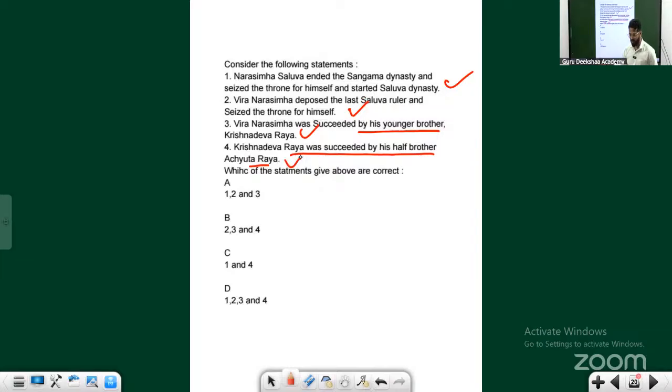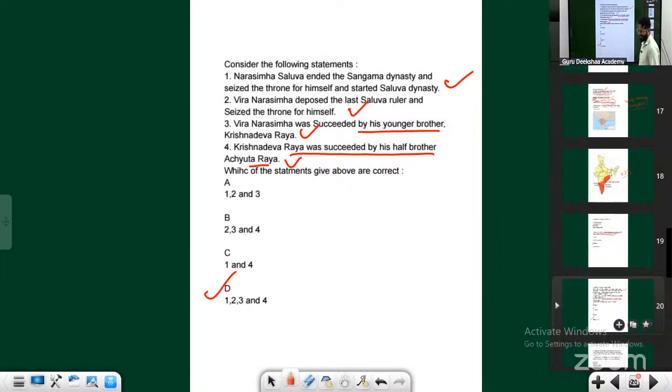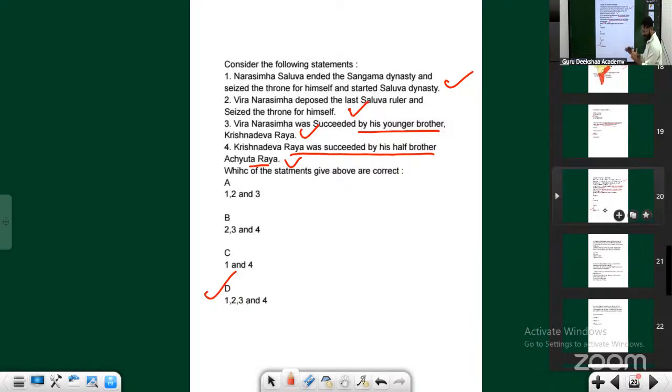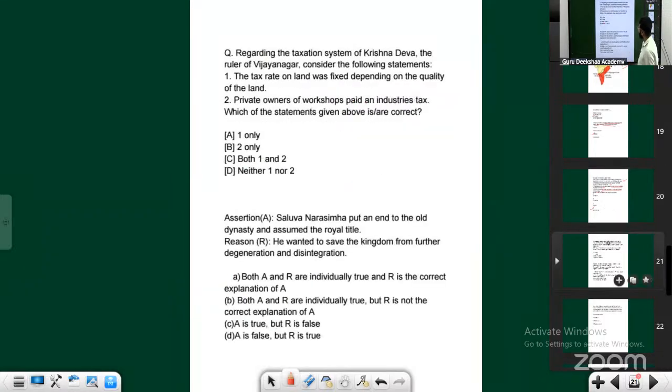So when Achyutaraya came, I just wrote after that. I told you nothing is spontaneous. It's all scripted. I knew this question was there. The answer for this is option D. You thought it's all spontaneous. No, it's scripted. There is a script. We are following the script. Okay, answer the question.